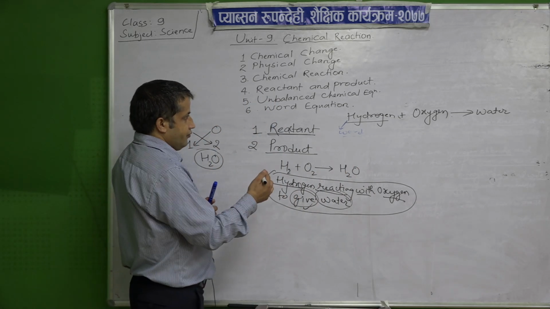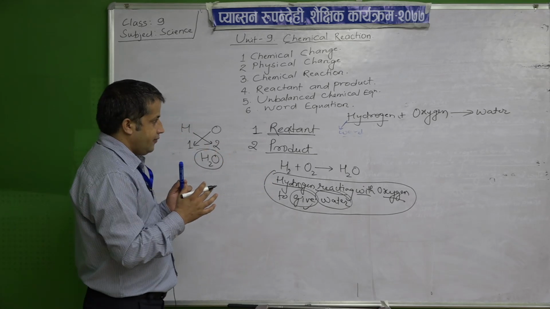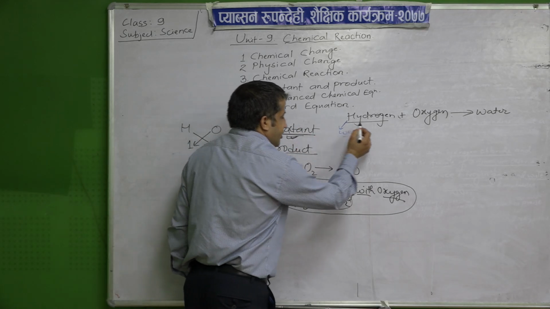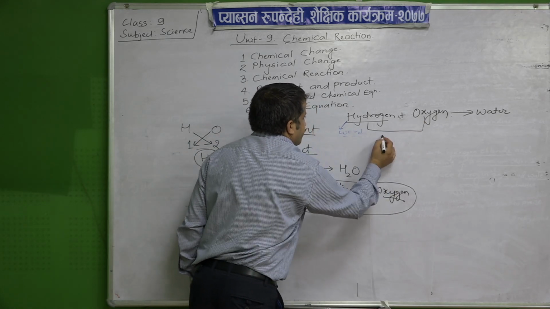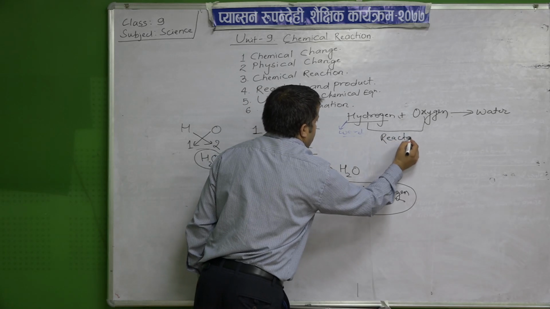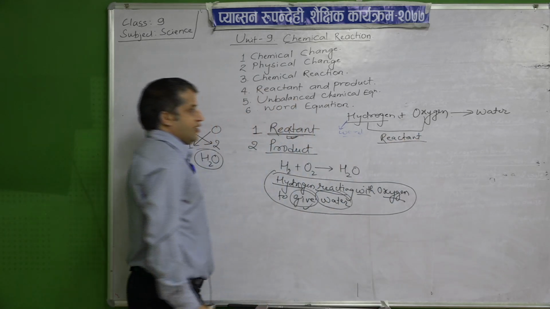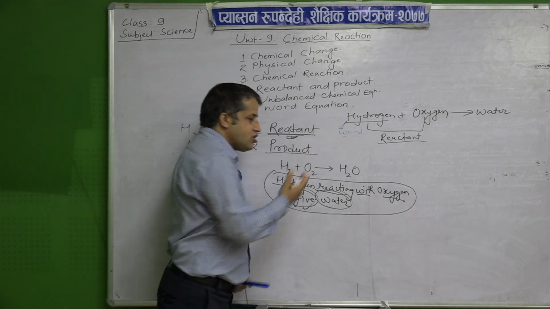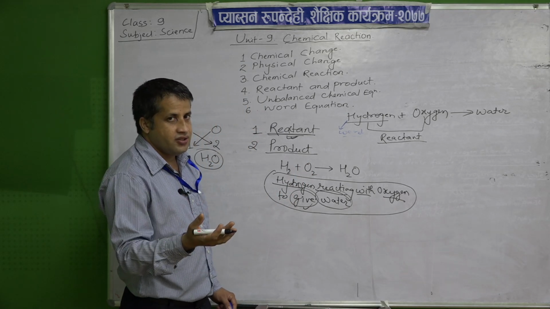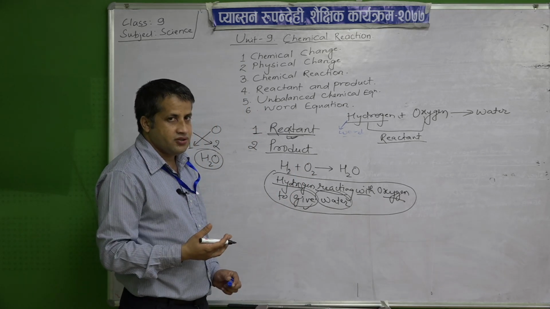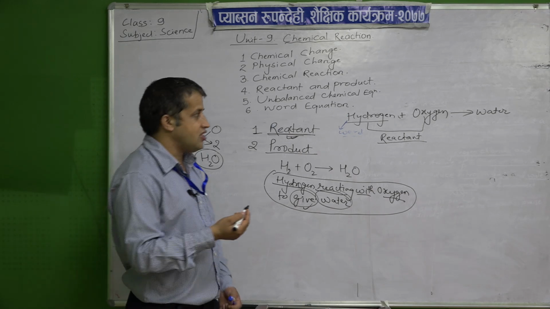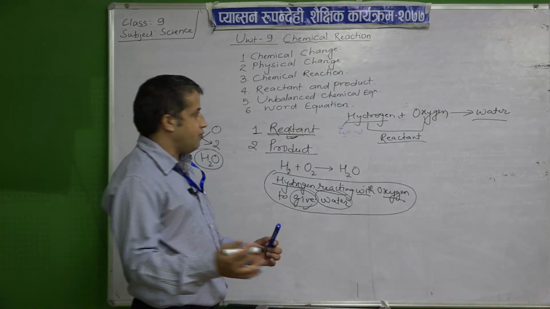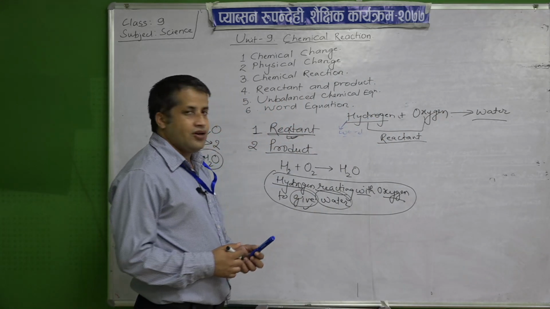Now you concentrate here. These two terms, hydrogen and oxygen, are the reactants. Why? Because hydrogen and oxygen are undergoing a change. They lose their properties and a new substance is formed. This substance is new, formed when there is a change in the properties of hydrogen and oxygen.